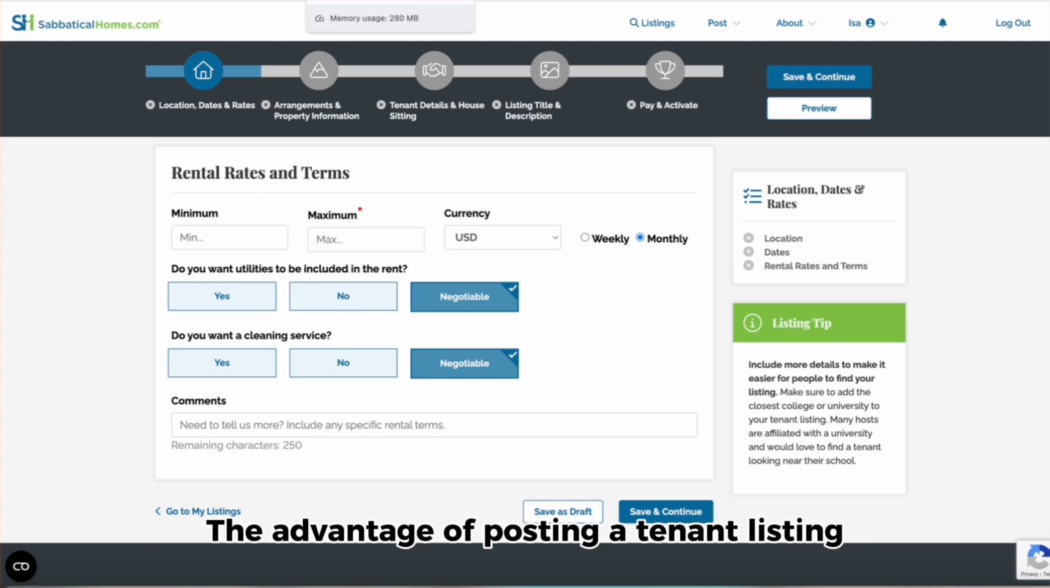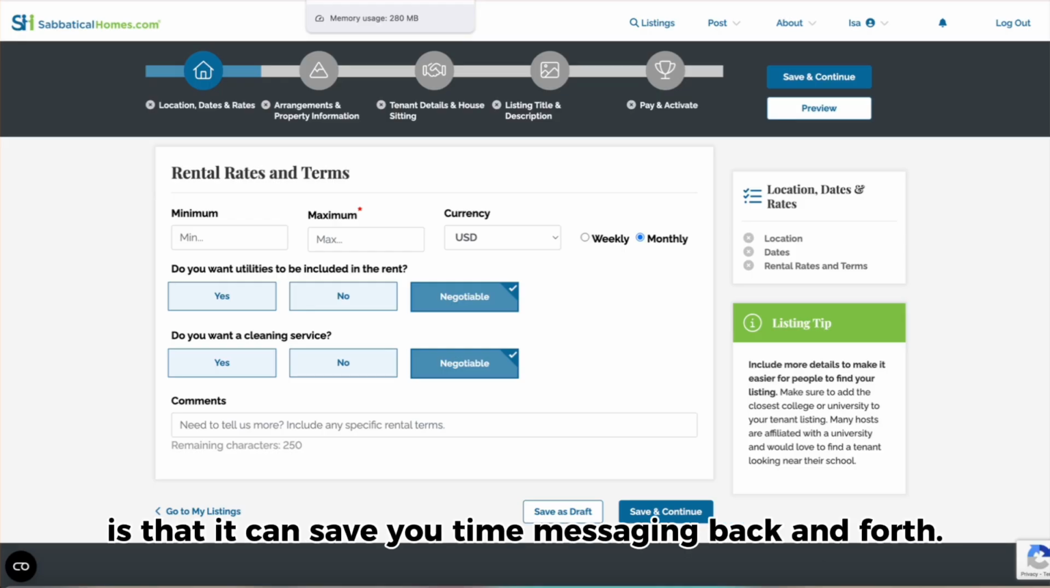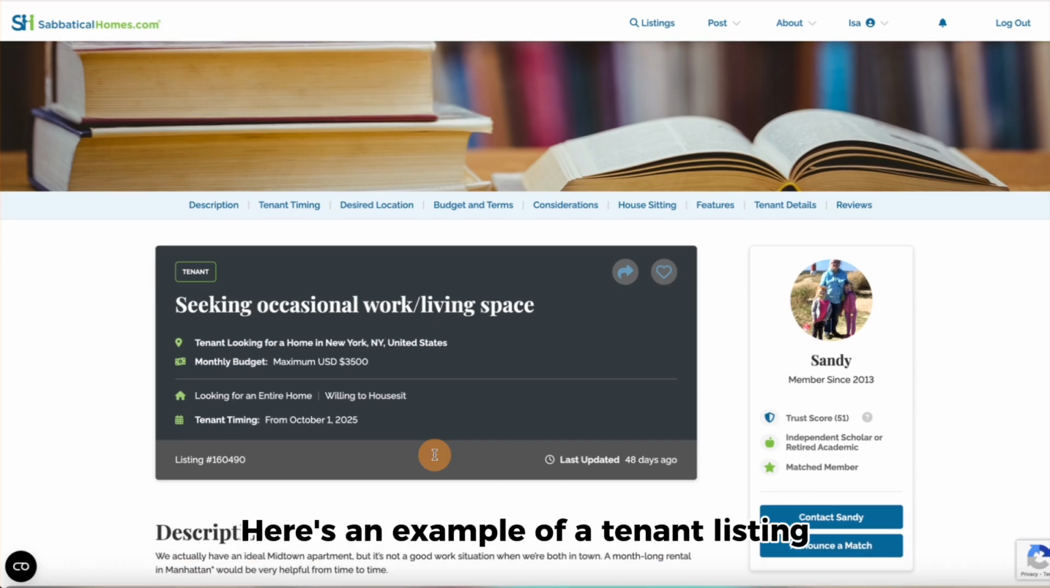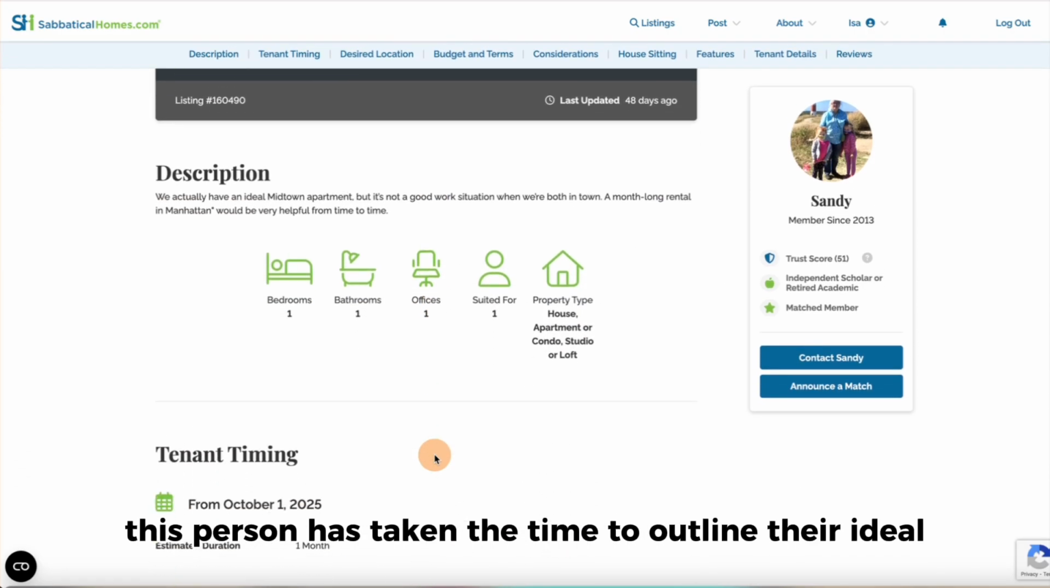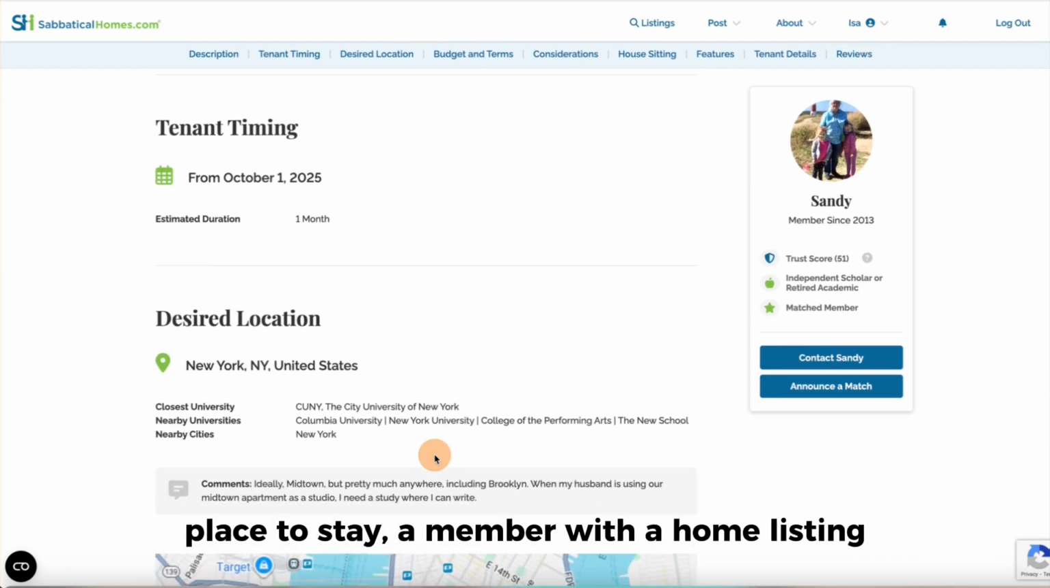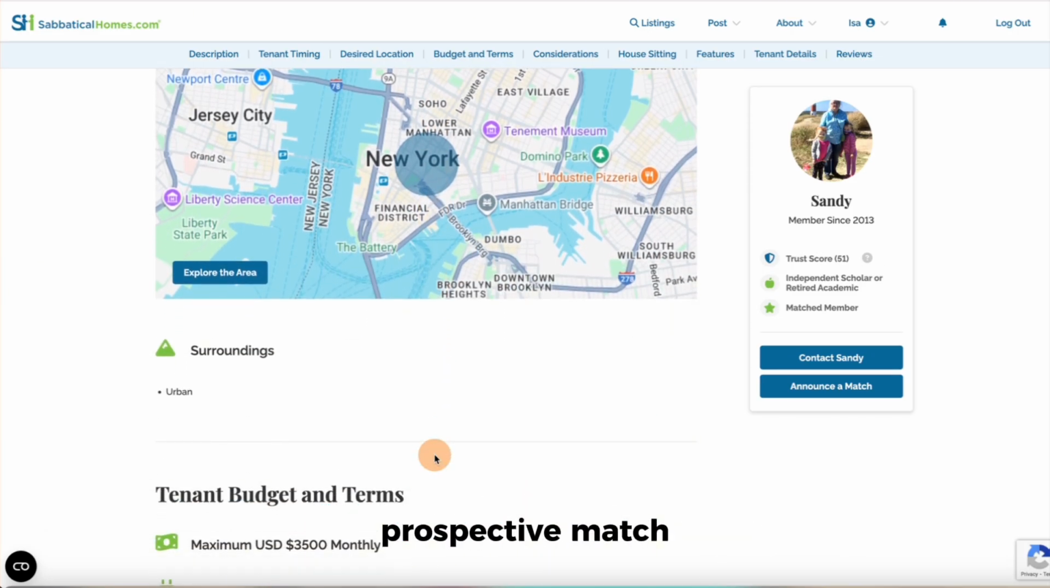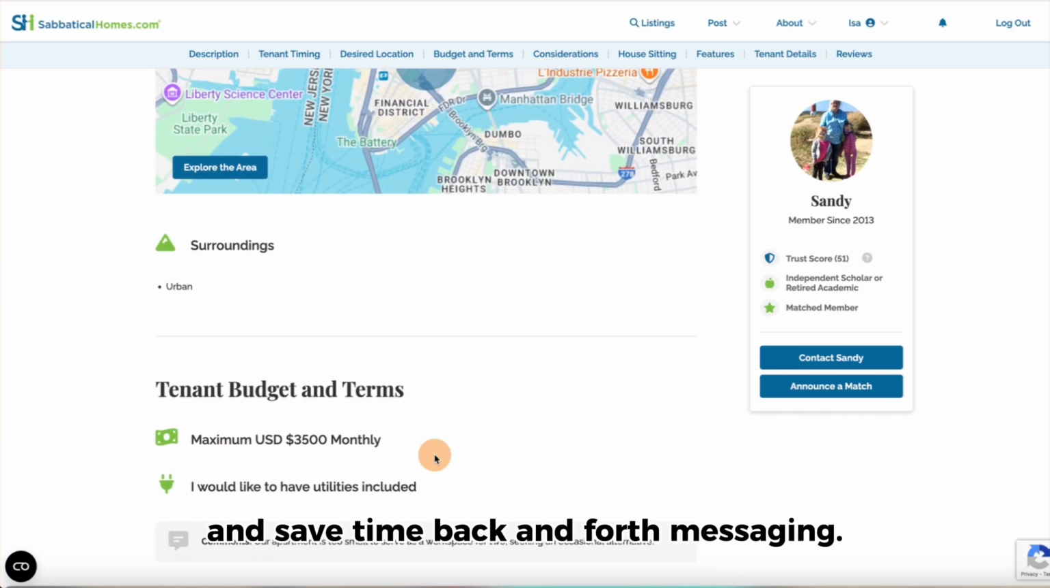The advantage of posting a tenant listing is that it can save you time messaging back and forth. Here's an example of a tenant listing. And since this person has taken the time to outline their ideal place to stay, a member with a home listing can quickly tell if it's a good prospective match and save time back and forth messaging.